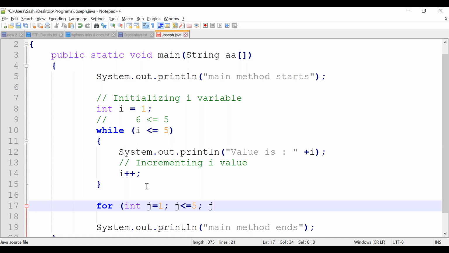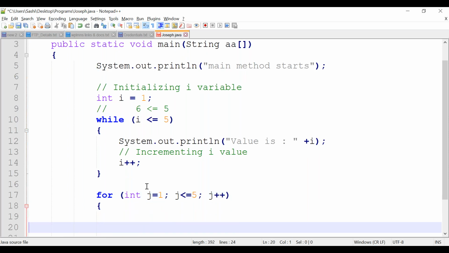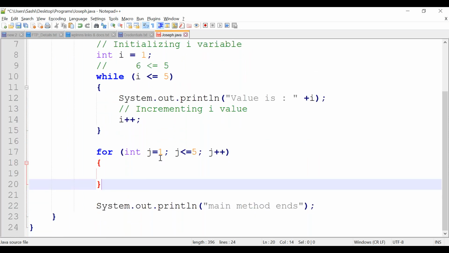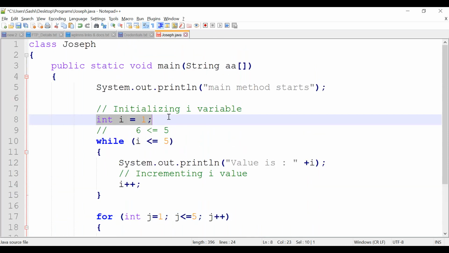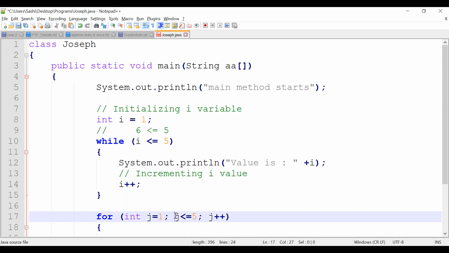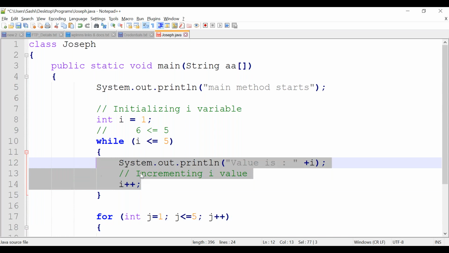We will increment also, we do everything inside the for loop expression. See here what we are doing: we are initializing, but in while loop we initialize outside. Only the condition we are checking. Increment and decrement we do in the for loop there only, but in while loop we do it inside the loop, correct?